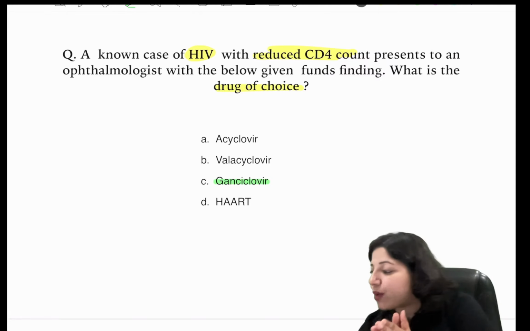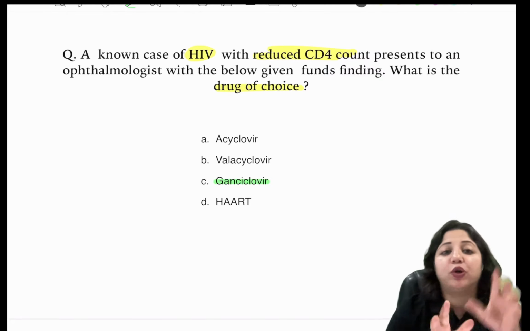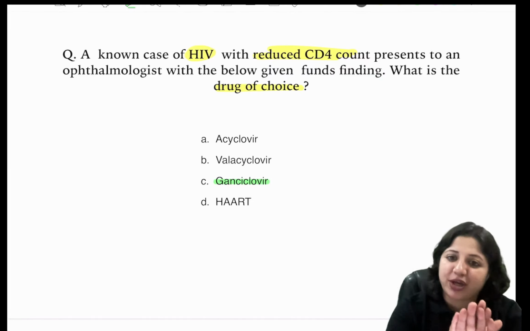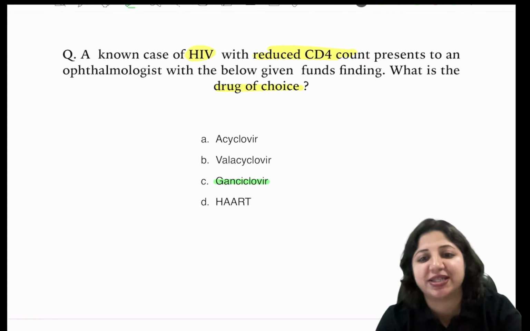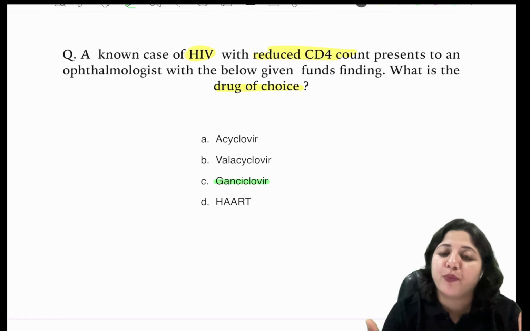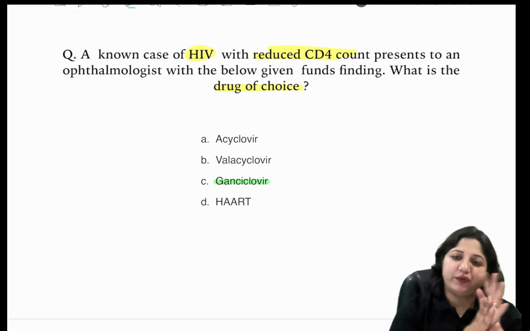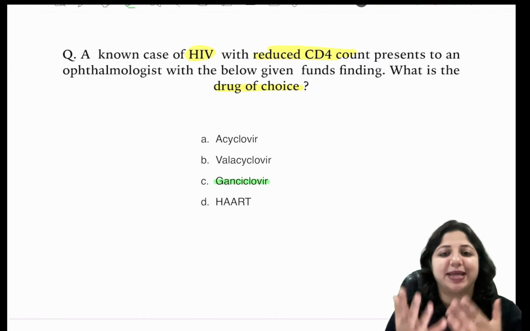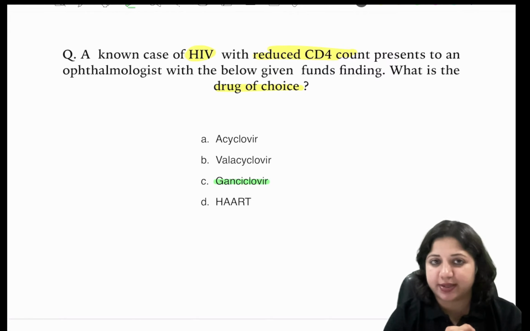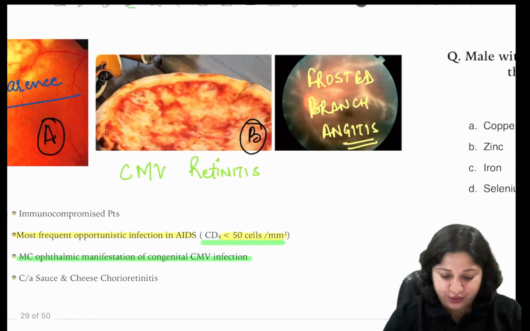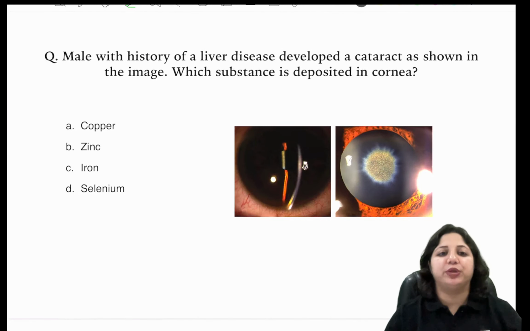So now you know why the answer is not D, because it is not just talking of HIV. It has HIV with a reduced CD4 count, and the most common opportunistic infection in patients with reduced CD4 count is CMV, presenting as CMV retinitis. So now this is the art of solving the questions, right? So now we come to the next one.